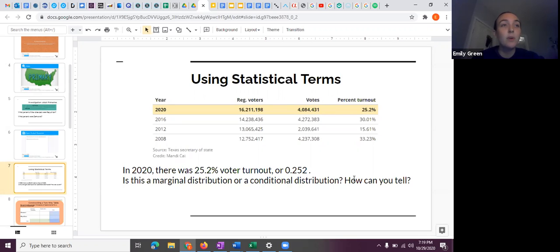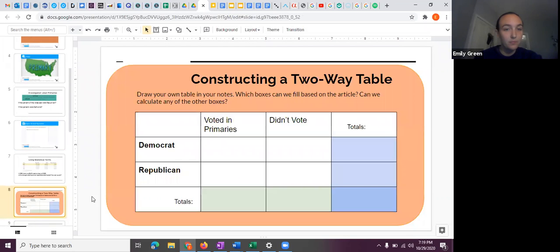So for your next task, we are going to look only at the data for 2020. So using the information you got from the article, you're going to create a two-way table describing whether and how registered voters in Texas voted. So notice that not all of the numbers that you need to fill in this table are given in the article. So you may be able to find some numbers directly from the article that you read, and some of them you might have to extrapolate for yourself and find out how you can calculate them. And others might actually be unknown.